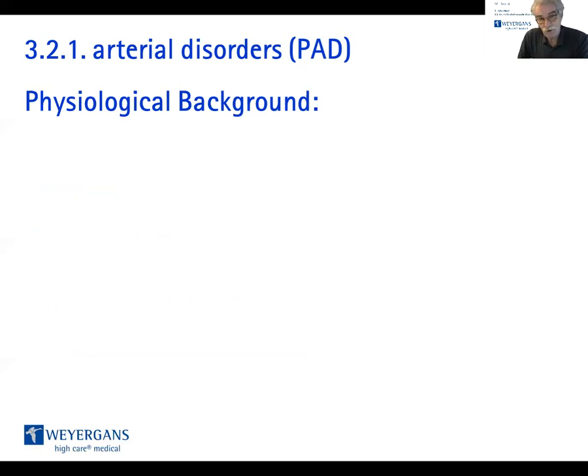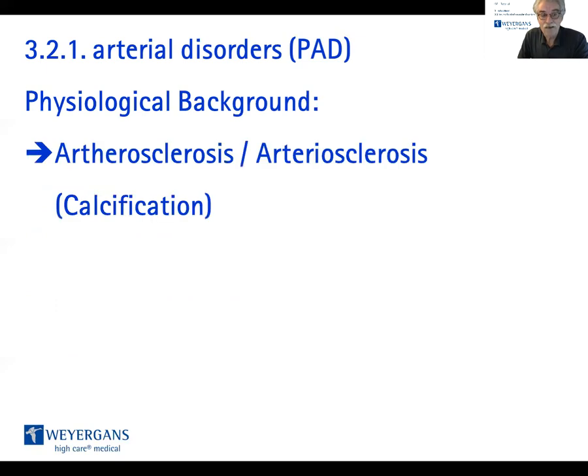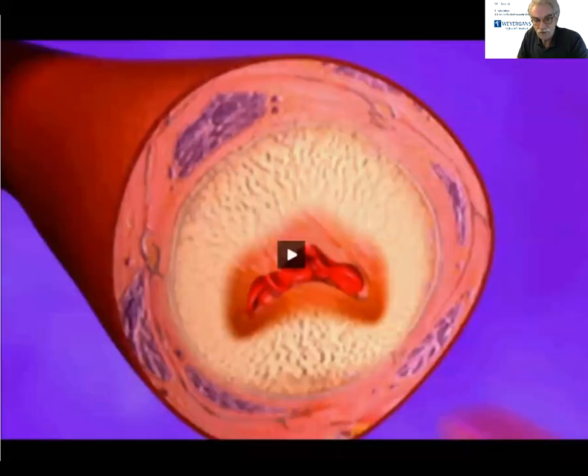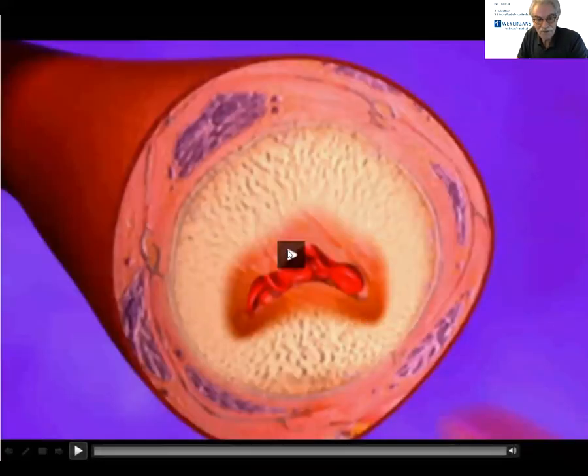The physiological background of these arterial diseases is always the same. It's a kind of arteriosclerosis, sometimes written with an H, sometimes not. In any way, it means a kind of calcification, and it looks like that. There is the heart, there is the artery, and on the intima, or beyond the intima, the calcification is taking place. Let's have a look at a video which shows this calcification.